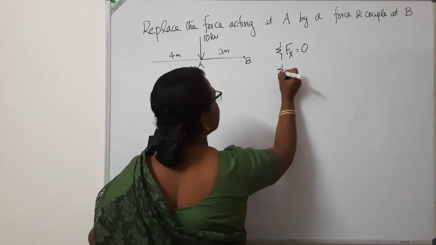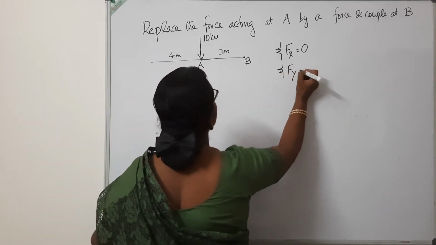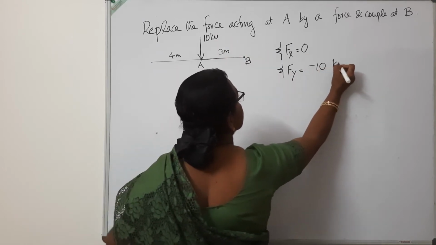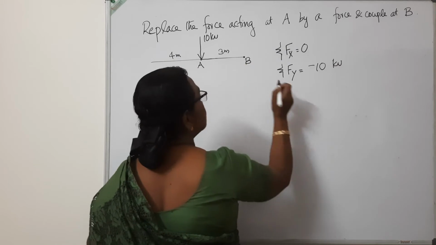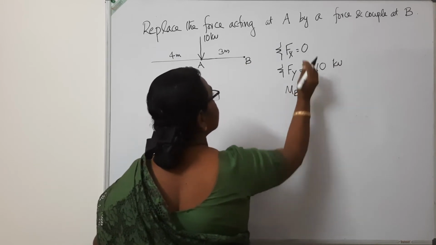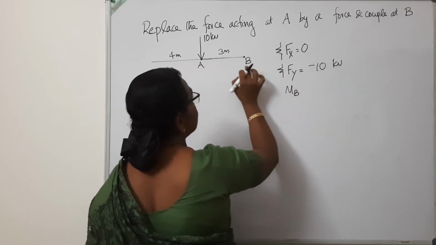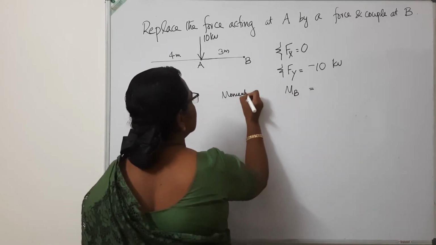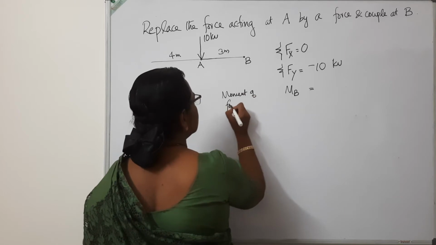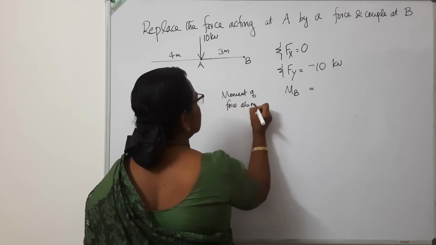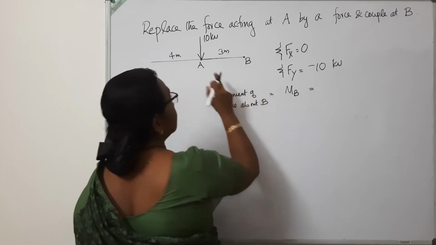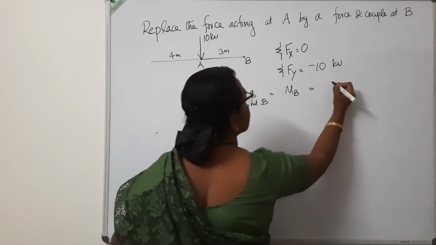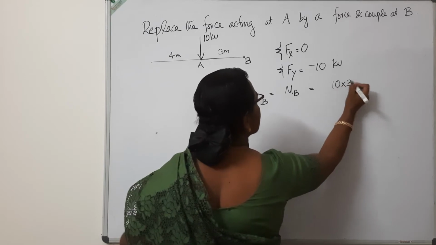Sigma Fy, there is only one force which is acting downward, it is minus 10. And what about the moment of this force about B? We are going to replace the force into B. So the moment of this force about B is equal to force into perpendicular distance, 10 into 3. Numerically, it is 10 into 3.